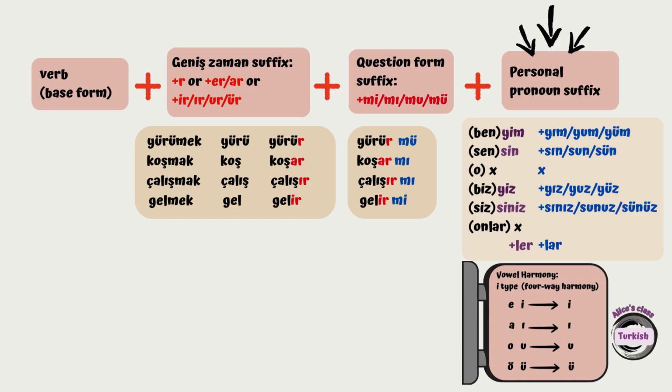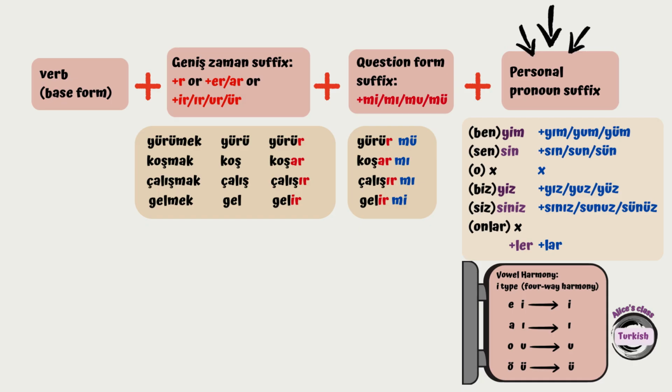Sin for sen can change into sın, sun, sün. Nothing happens for o. So yiz for biz can change into yız, yuz, yüz. Siniz for siz can change into sınız, sunuz, sünüz. And if you choose to use the plural suffix for onlar, then ler can be lar too.